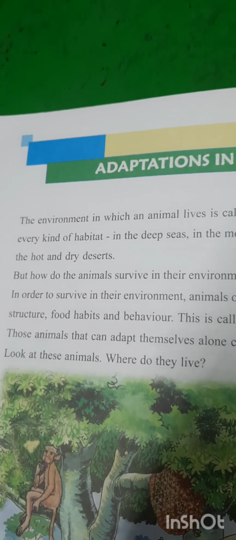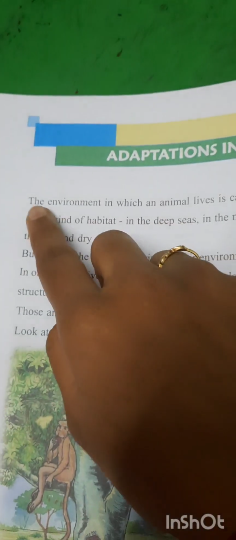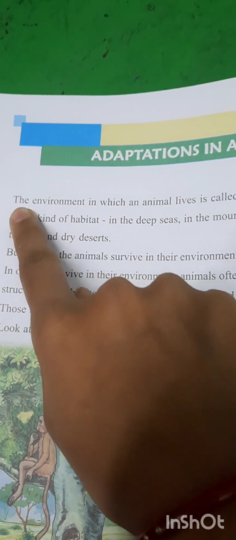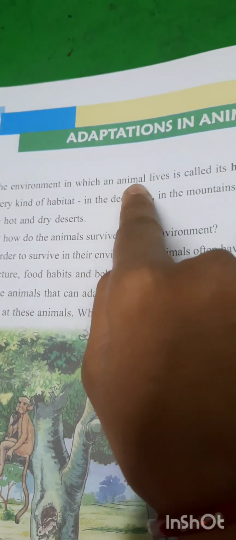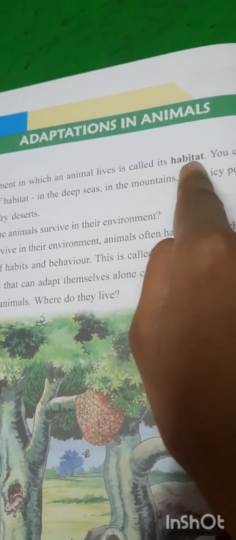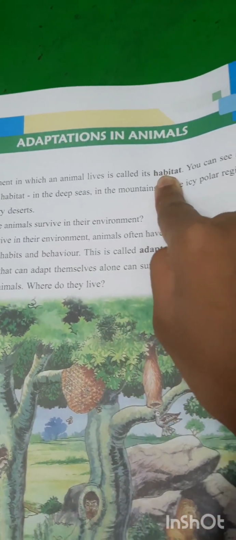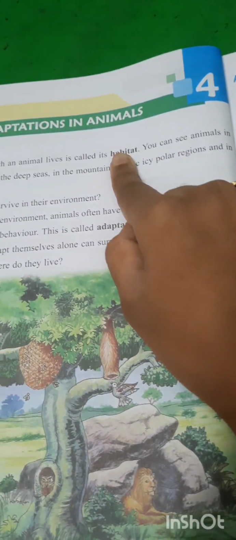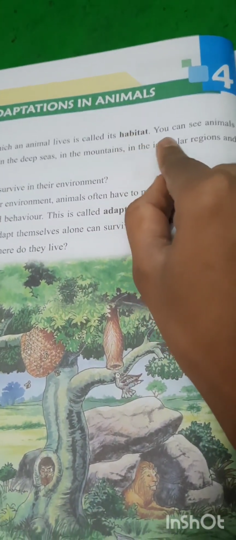So let's read line by line. The environment in which an animal lives is called its habitat. Animals live in jungles, so that is their habitat, like we human beings live in houses.